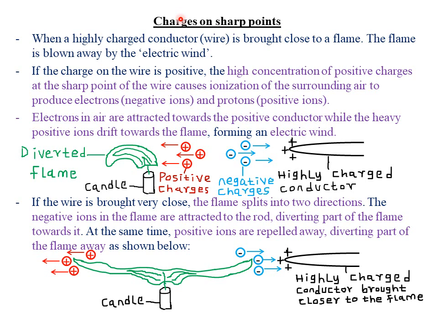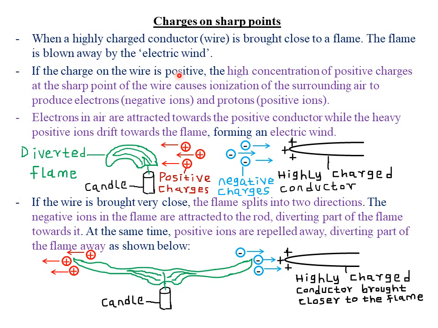So today we're looking at charges on sharp points. Remember from our previous class, we did say that charge concentration at sharp points is usually very, very high. So when a highly charged conductor, in this case a wire, is brought close to a flame, the flame is blown away by what we call the electric wind. So we shall see how an electric wind is formed.